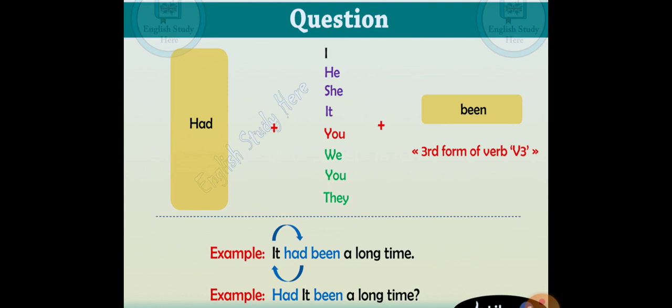This is how we form the sentence. The basic thing to always remember is that had plus verb 3 format is used for the past perfect tense, and the past perfect tense is used to show an action that happened before another action in the past.